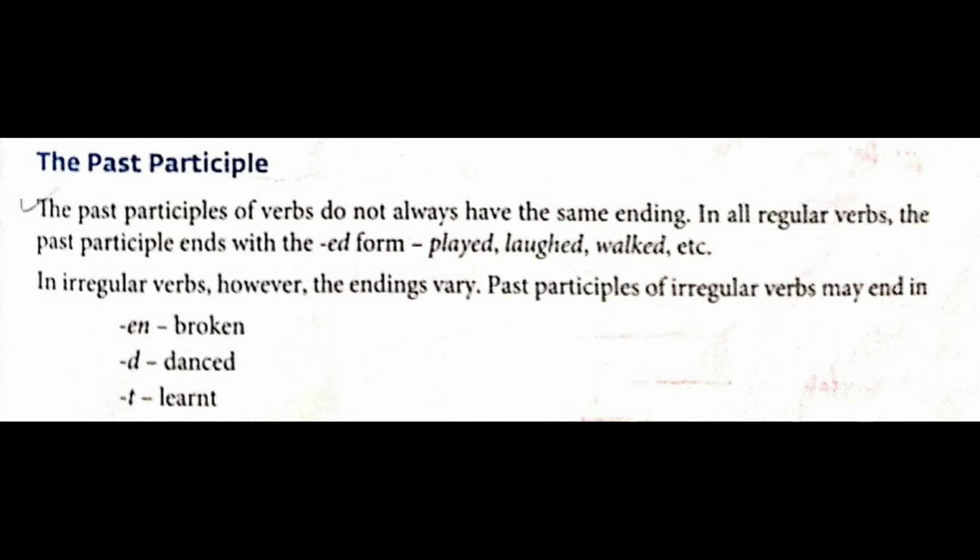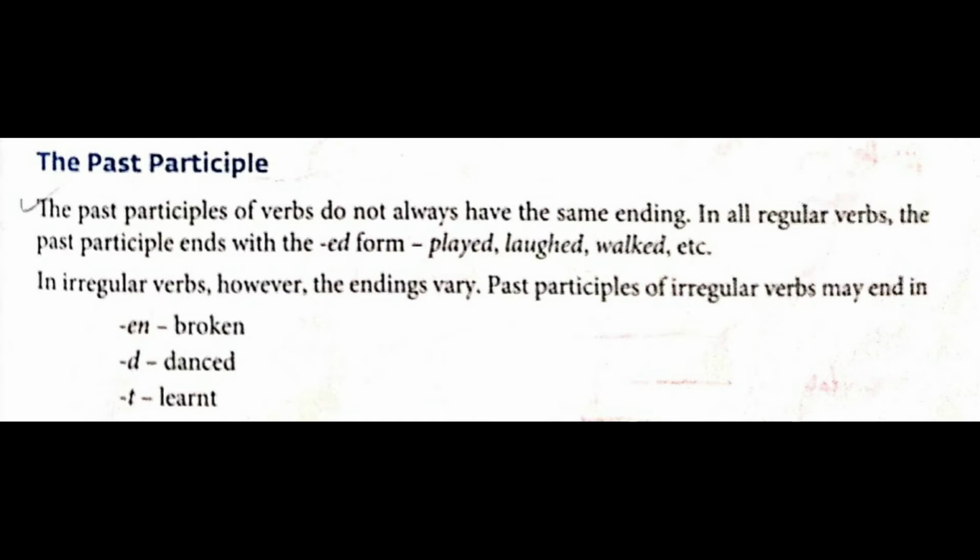You can understand the spelling of broken, that is, en came at the end. Next is d, a word ending with d, not all, only in past participle, that is the verb form. For example, danced. So your ending is d. Next one, t: learned. Learn, learned, learned.